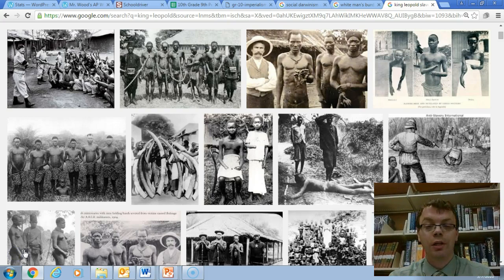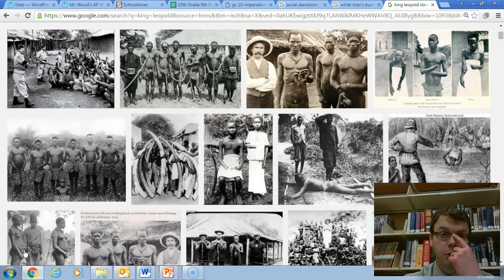Now we're on King Leopold. Okay, so King Leopold, this guy was a King of Belgium in our era of imperialism, and basically he started an empire in the Belgian Congo, was able to take a lot of the resources, especially rubber, from the Africans, was able to go in with his army and enslave people to work for him to get ivory, and other resources like rubber.